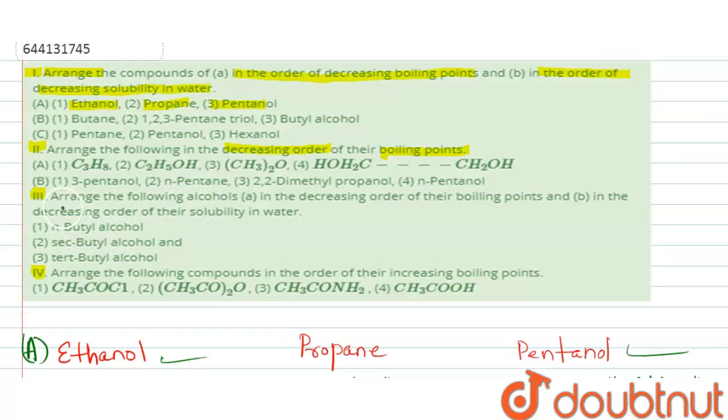Next, in the third part of the question it is asked, arrange the following alcohols in the decreasing order of their boiling points and in the decreasing order of their solubility in water. The alcohols given here are n-Butyl alcohol, secondary butyl alcohol and tertiary butyl alcohol.